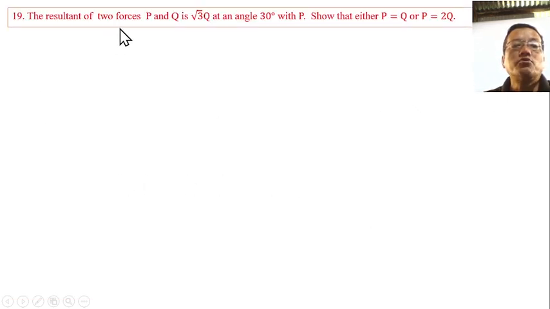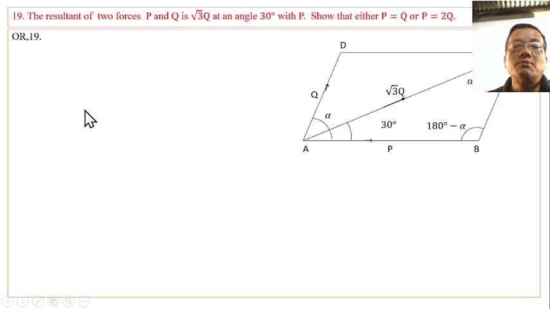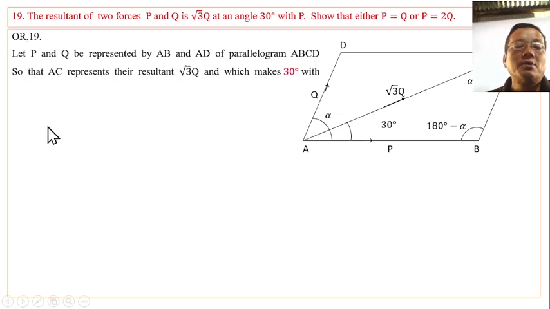The resultant of two forces P and Q is √3 Q at an angle 30 degree with P. Using the cosine formula, let P and Q be represented by AB and AD of parallelogram ABCD, so that AC represents their resultant √3 Q at 30 degree with P.